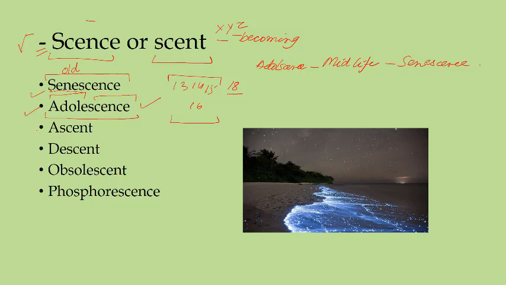Now two other important words are there, ascent and descent. Ascent means up. D is some kind of demotion or negative, going down, so d means down and s means up, or simply a can mean up. So sent means becoming.